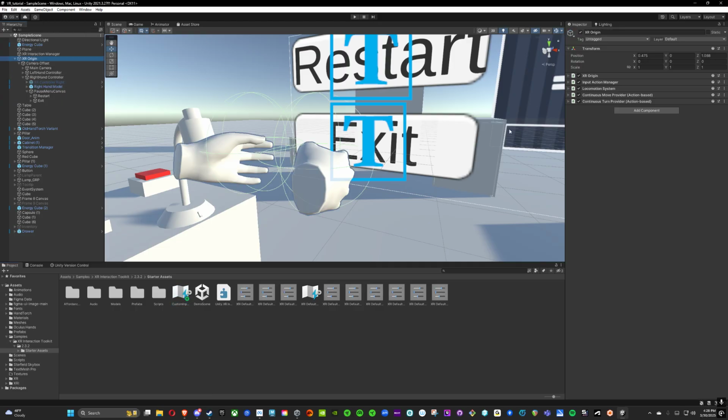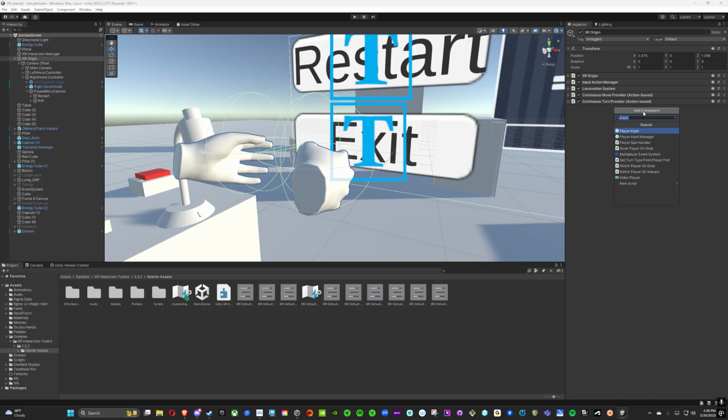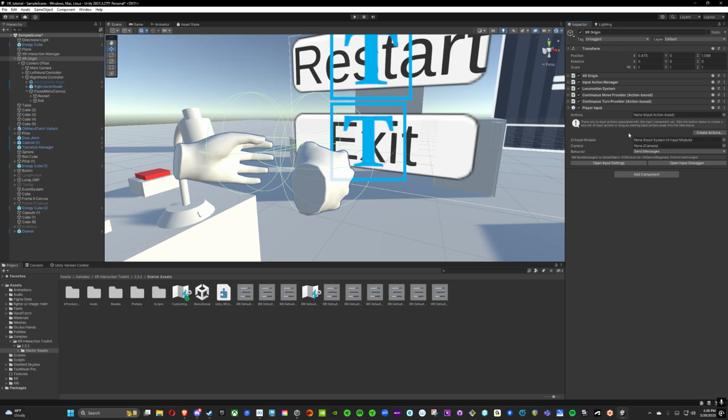Now on my XR origin, I want to add the component of player input. And in the actions slot, I'm going to drag in the new input action we just created. Drag that there. It automatically defaults to the menu. I'm going to go down to behavior, and instead of send messages, invoke Unity events.